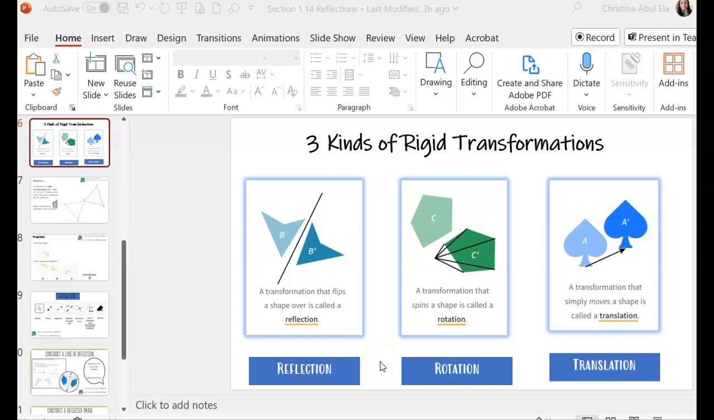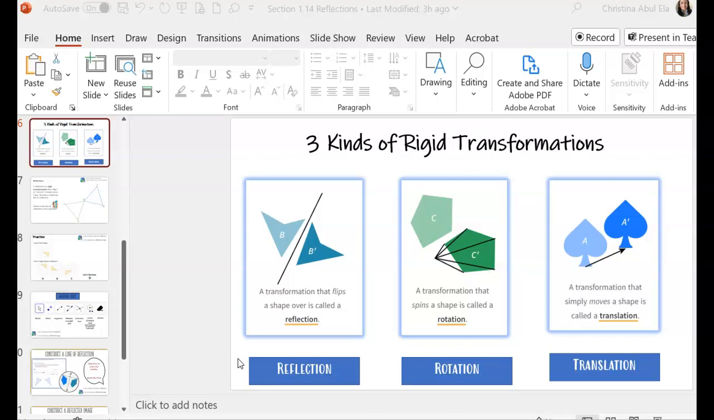Welcome. This is a recording for Tuesday, November 21st. It's a review of some of the reflection content that we went over on Monday. And so what we're looking at here are our three rigid transformations we've been discussing the last several days.